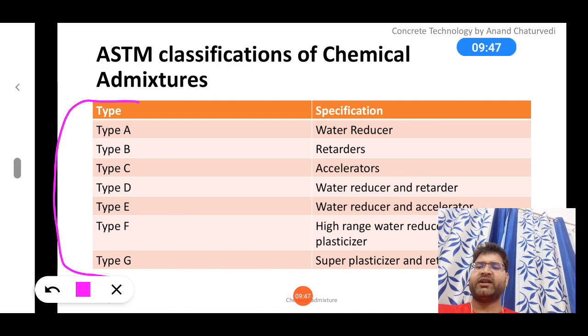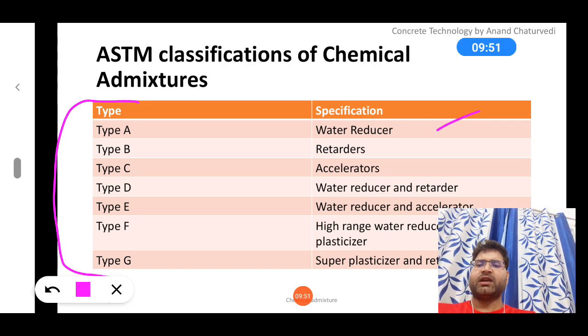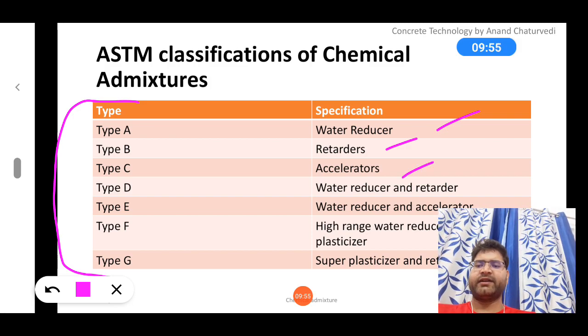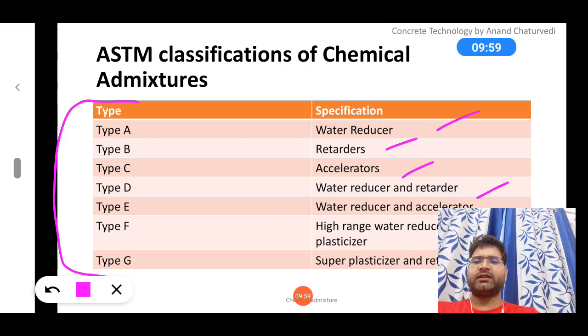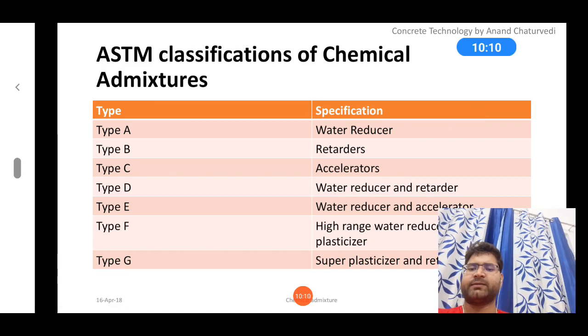It is nothing but: type A means water reducing, type B means retarder, type C is accelerator, type D is water reducer and retarder, type E is water reducer and accelerator. Type F is just like super plasticizer or high range water reducer, and G is also a super plasticizer.